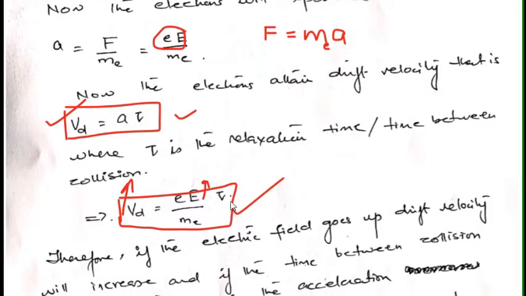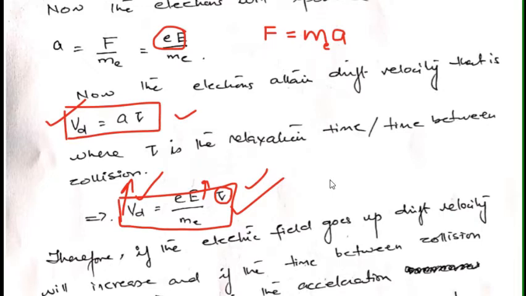And also, if the time between collisions increases, the drift velocity will increase, because if an electron has a greater time before it collides with another particle, then obviously between that time it may accelerate more, and the drift velocity will increase more.